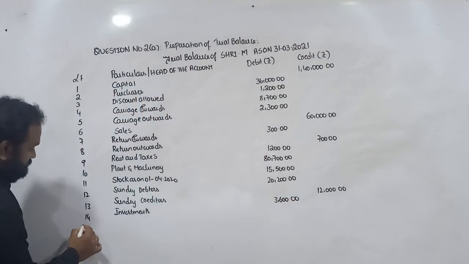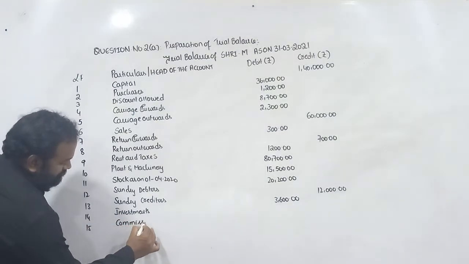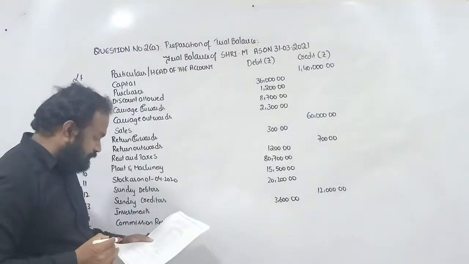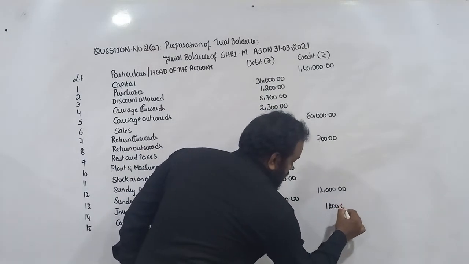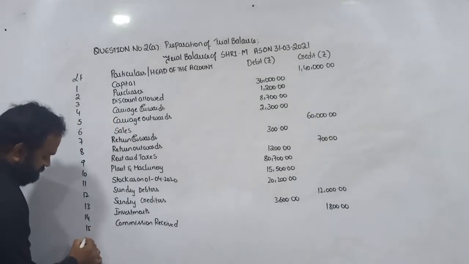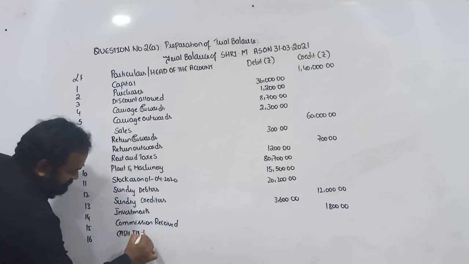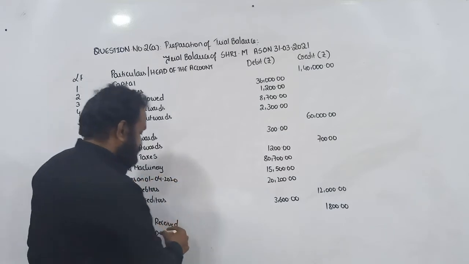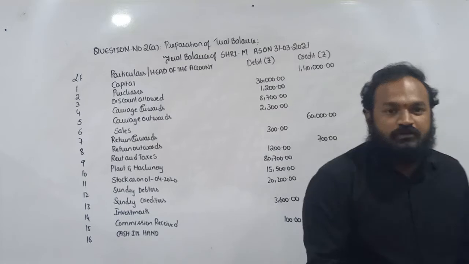Next, commission received, amounting to 1,800. Next, boys and girls, cash in hand, 16, amounting to 100. So apart from this, some more items are there.